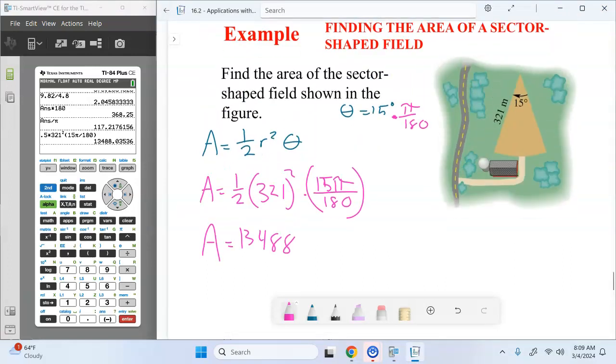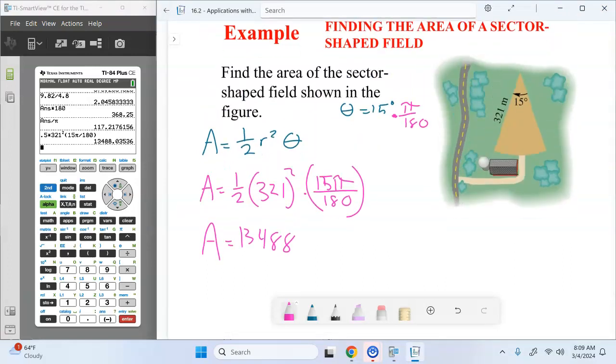Yep, that was it. Two formulas. You don't even have to memorize them. You just have to know which one's which. Okay, S is your arc length, A is your area. Pretty straightforward. Questions, comments, concerns, queries, conundrums? All right.